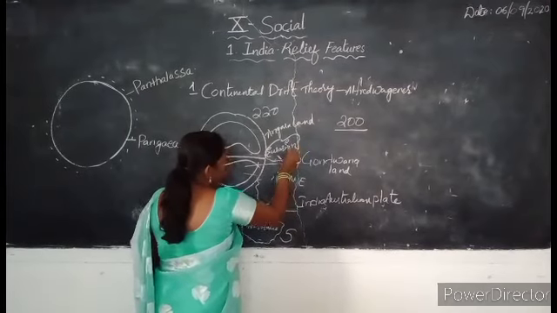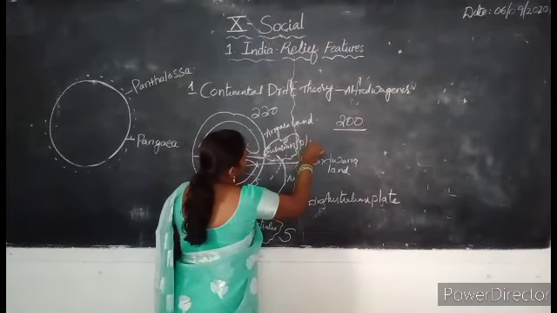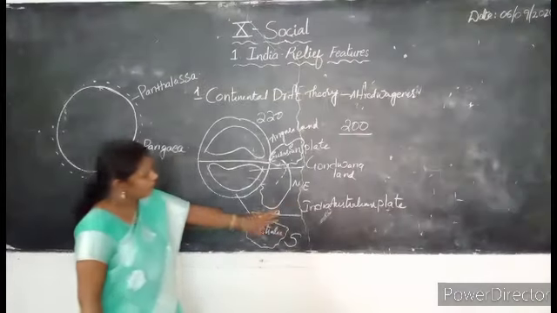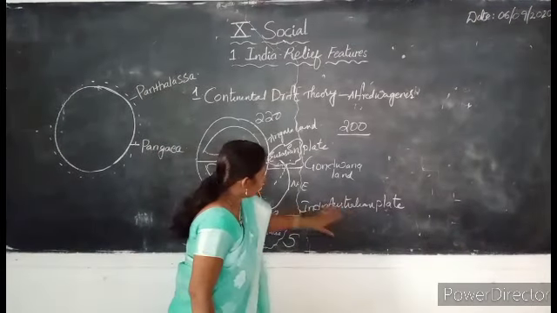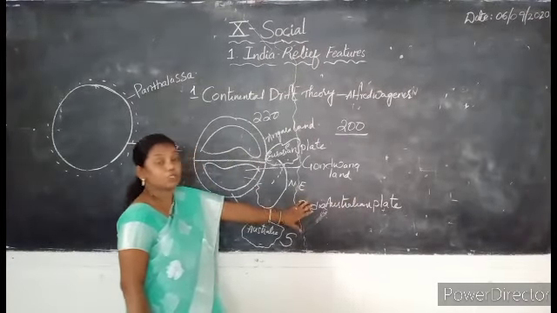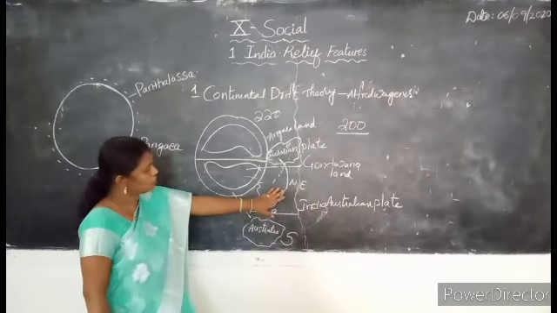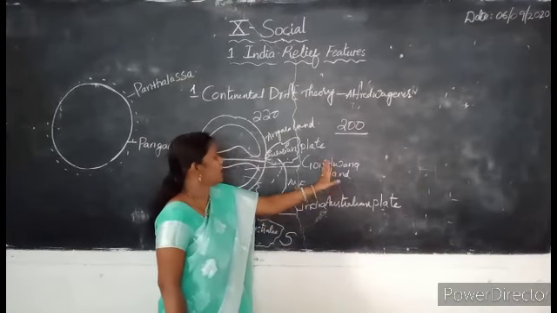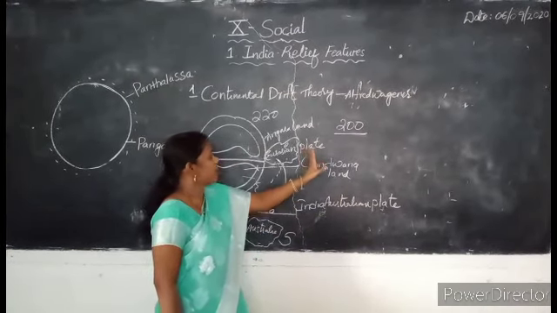This formation of plates you have studied in your 9th class in plate tectonic theory. Why did this Indian-Australian plate move? Because of the internal forces, the Indian-Australian plate moved to the south of the Eurasian plate.